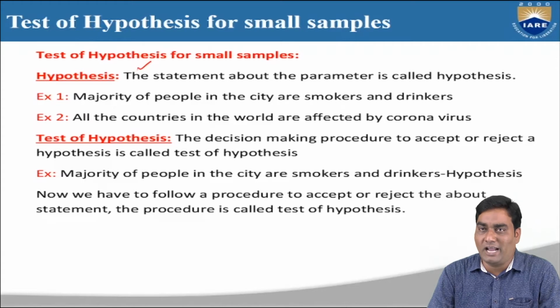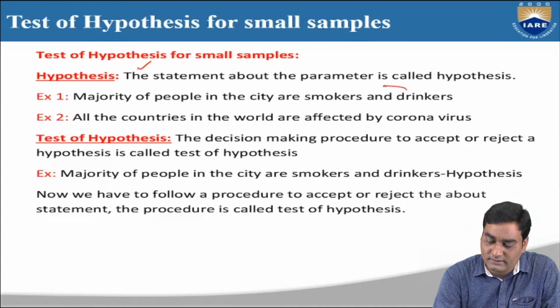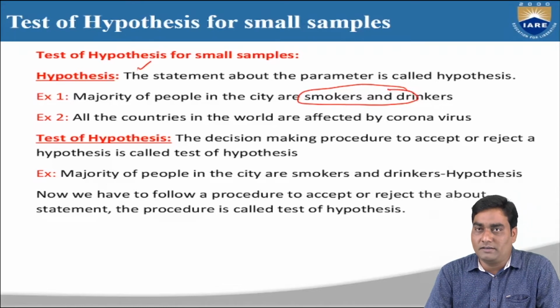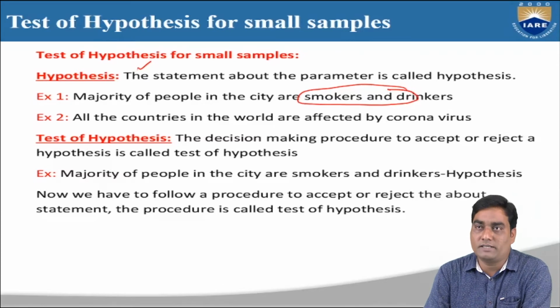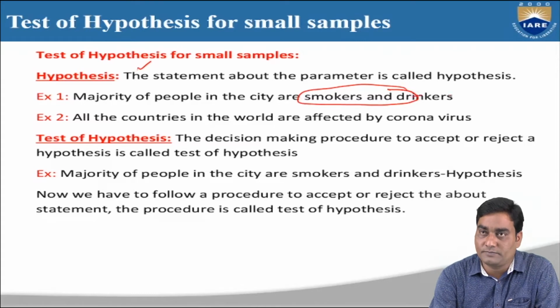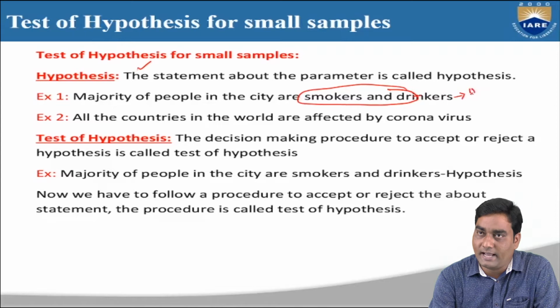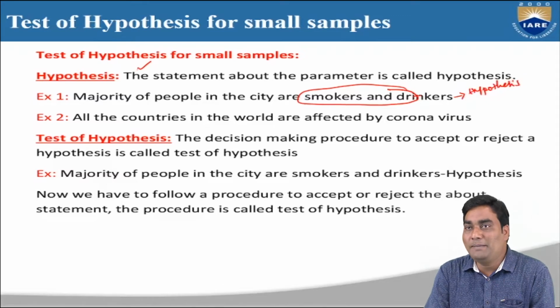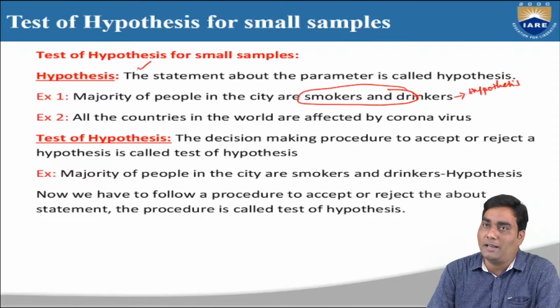In this statement, smokers and drinkers are the population parameter. So this is a statement about the parameters. That's why this is called a hypothesis, because any statement about any parameter is called a hypothesis.